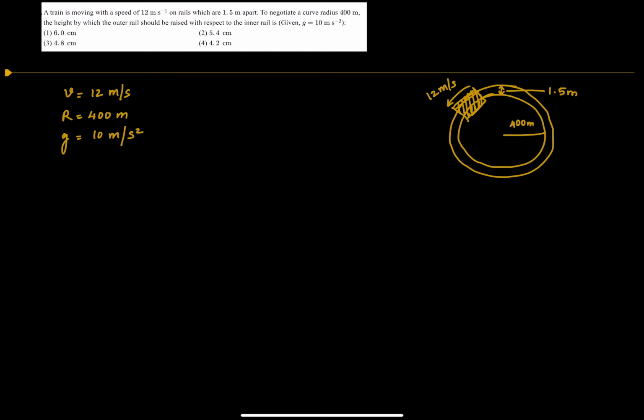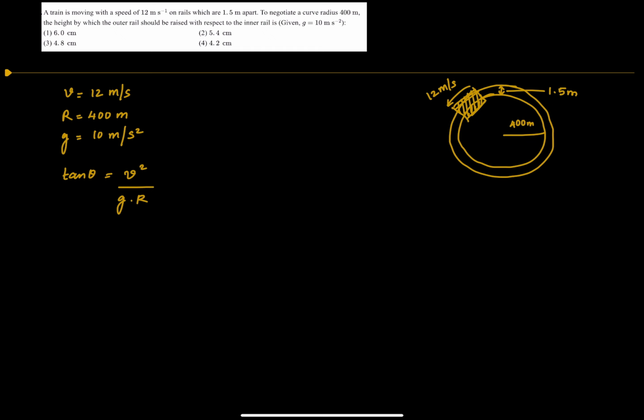So there's a formula for this known as the banking angle formula. So the formula is tan theta is equal to v square by g r, where v is the speed of the train, g is the acceleration due to gravity, r is the radius of the curve, and theta is the banking angle or the height difference between the rails.